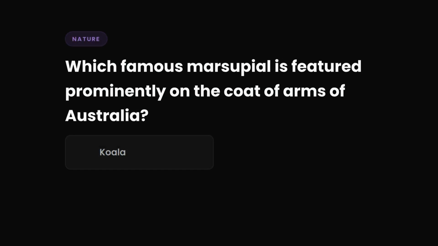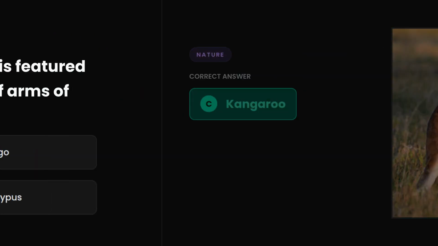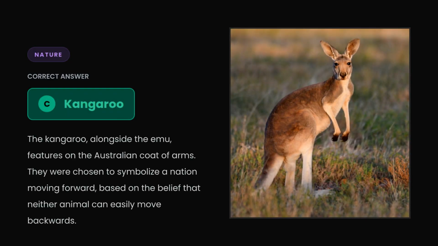Question 18. Which famous marsupial is featured prominently on the coat of arms of Australia? A. Koala, B. Dingo, C. Kangaroo, or D. Platypus? The correct answer is C. Kangaroo. The kangaroo, along with the emu, features on the Australian coat of arms. They were chosen to symbolize a nation moving forward, based on the belief that neither animal can easily move backwards.